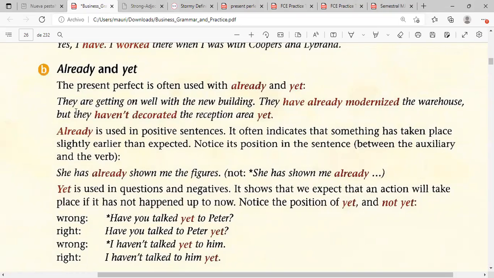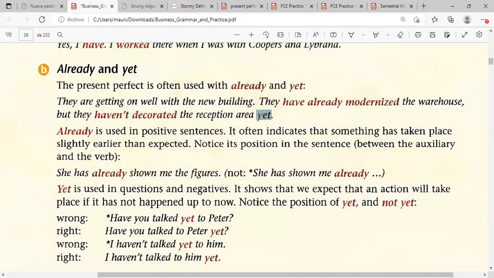Then, but they haven't decorated the reception area yet. So yet, we have this word when we have negative statements or when we make questions. So we have this yet normally for these two options. In this case, it's talking about an action that hasn't happened up to now.